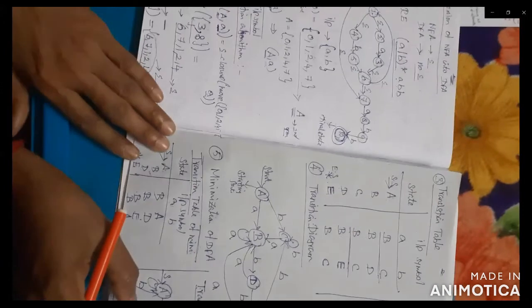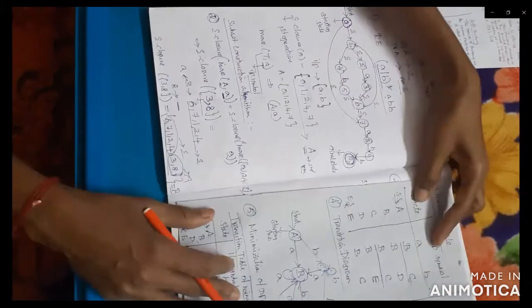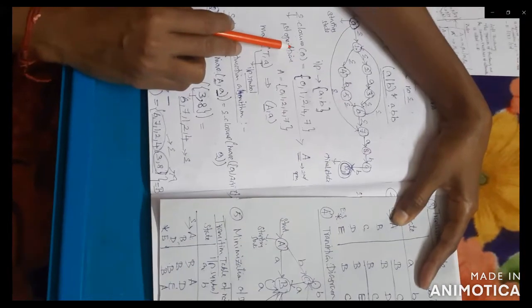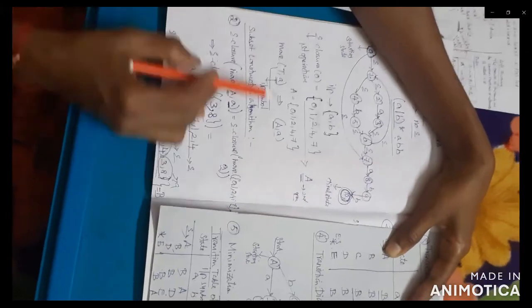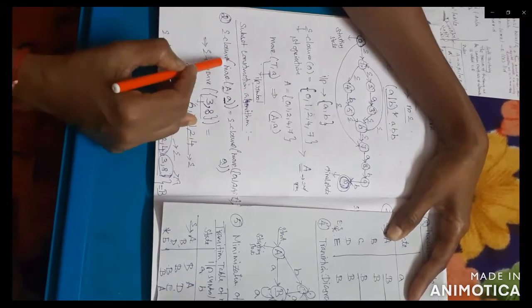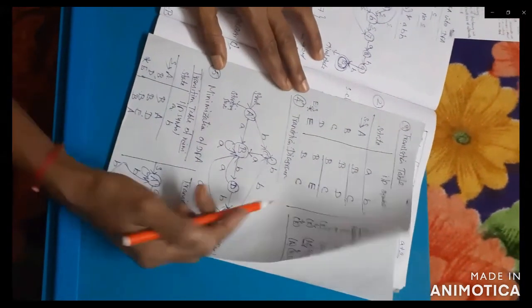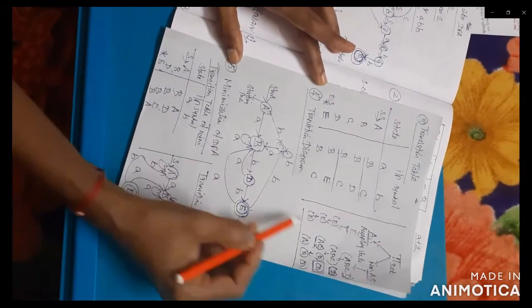So in this problem, minimization of NFA to DFA. First, based upon the general expression, you can draw the diagram. Then from the input, calculate the first operation. After calculating the first operation, apply the formula. Next, you can solve for the minimization problem.